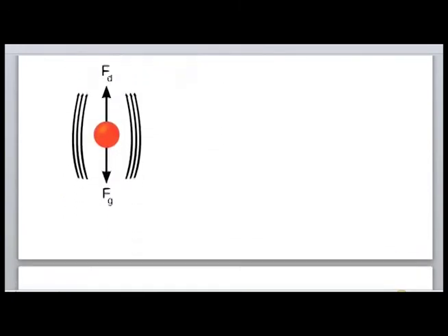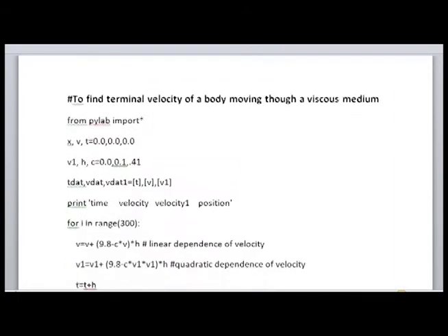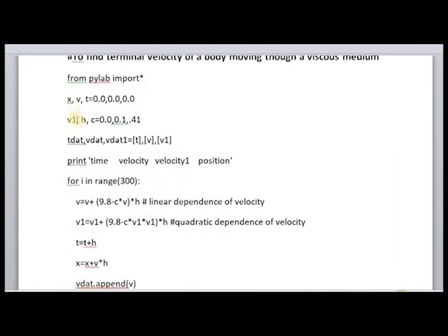Okay, so I need initial position, velocity, time. In the case of quadratic dependence, I'll put a new velocity v1, and h is the time step, c is the constant. Since we are doing the plotting, I need to initialize a list for time, velocity and another velocity, that is v dash and v dash 1, and time.